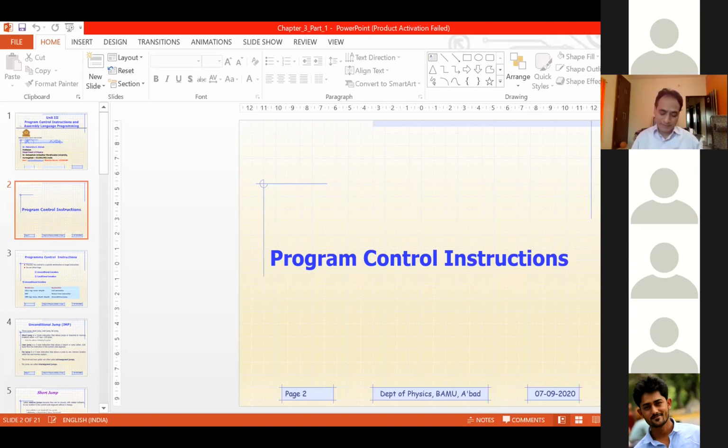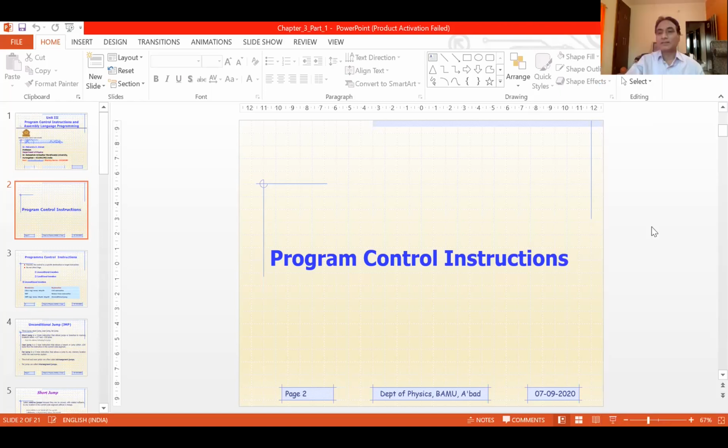So if you want to break the sequential execution of a program, then what can be done? As I mentioned right in the beginning, whenever a program is executed, it would usually be sequential execution. If there are 10 instructions, then all those instructions are going to be executed sequentially, one after the other. And sometimes it may happen that you need to break that sequential execution.